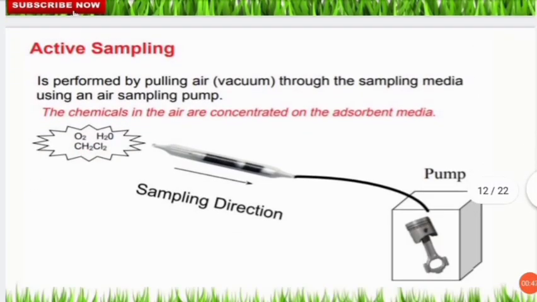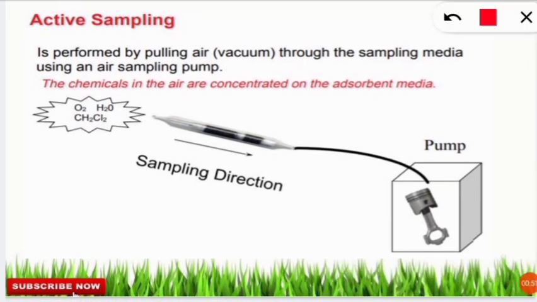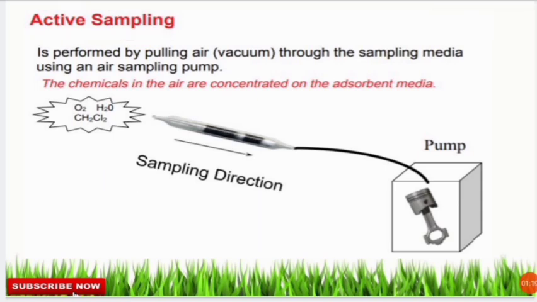What is active sampling? In active sampling there is no such adsorbent present. So directly from the air we are taking and injecting inside the sampling device with the help of a pump. So this is the main difference between active and passive sampling. In active sampling, directly the air is pulled, that is through the vacuum with the help of a pump. But in case of passive sampling, we are using adsorbent media. Let's move on to the next slide.